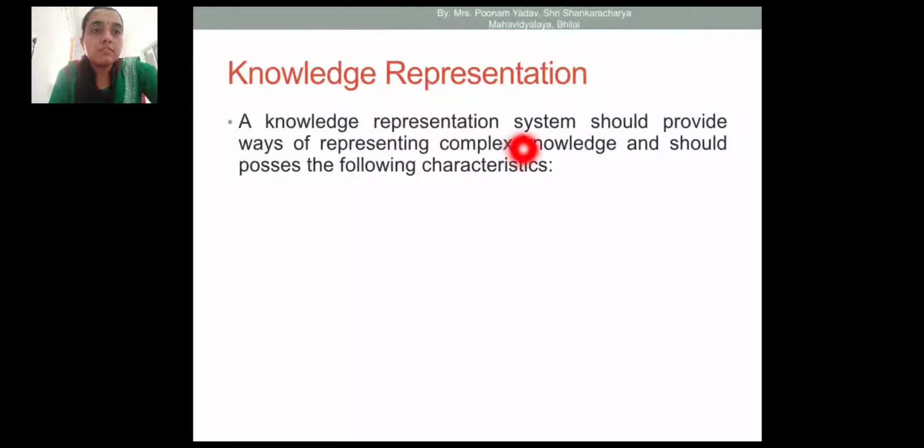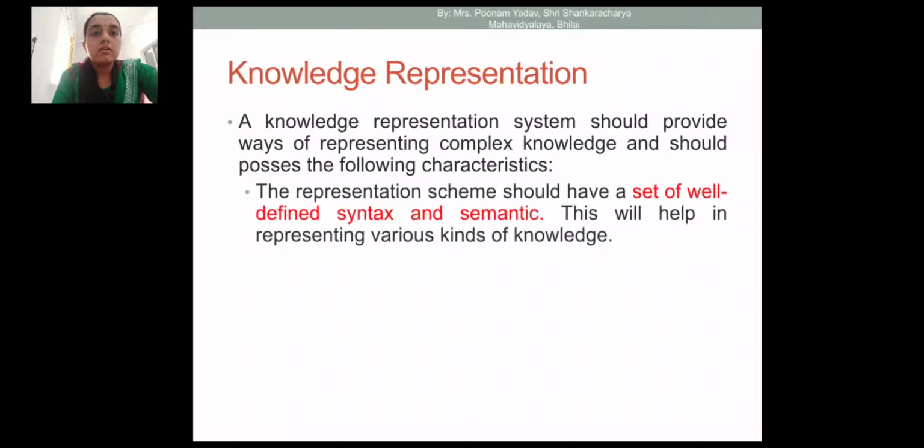A knowledge representation system should provide a way of representing complex knowledge and should possess the following characteristics. The representation scheme should have a set of well-defined syntax and semantics. Yes, knowledge representation requires a set of well-defined syntax. Syntax means a set of rules for describing the knowledge.